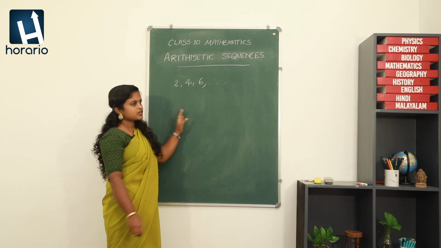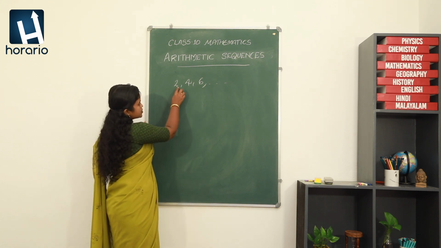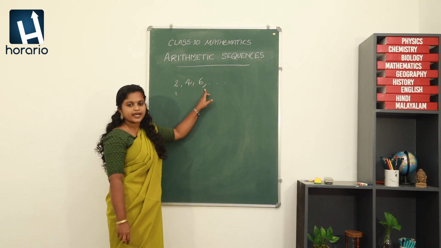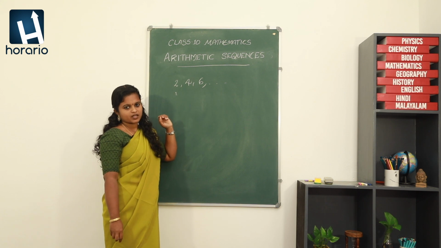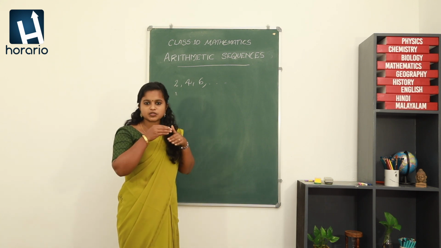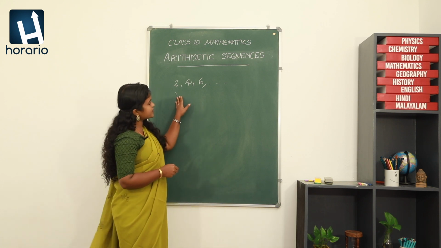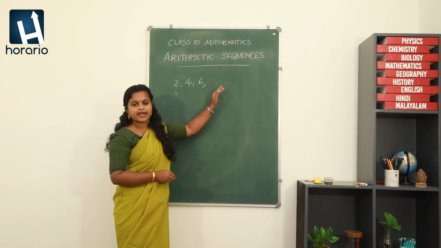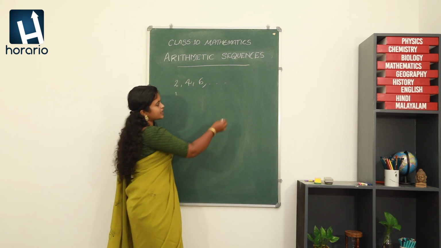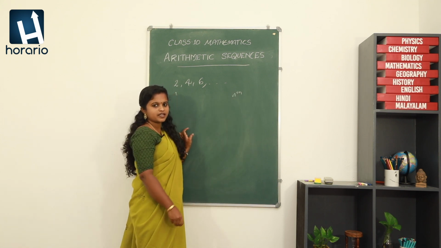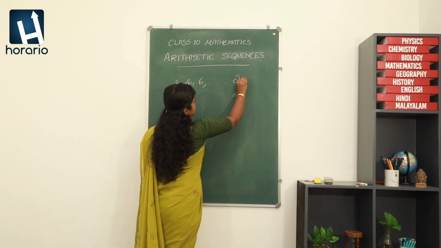In position number 1 we have 2, position number 2 we have 4, position number 3 we have 6, etc. So, there is a relation between the position number and the terms, right? What will be the nth position number? Yes, we have seen that it will be 2n.